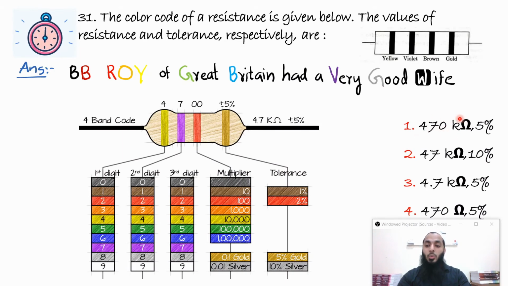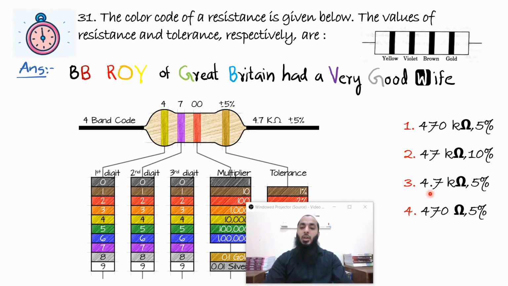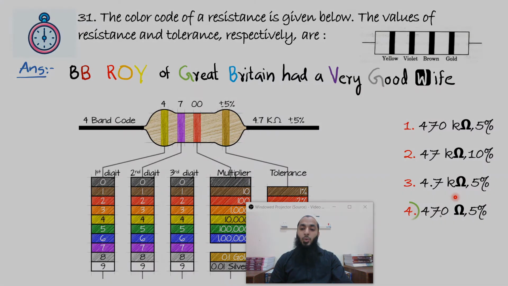But there is kilo ohm here, so option 1 is wrong. Option 2, 3, all are wrong. Option 4 is correct. You don't even have to check about the tolerance because only one option matches with the resistance value. So clearly the answer is 4.